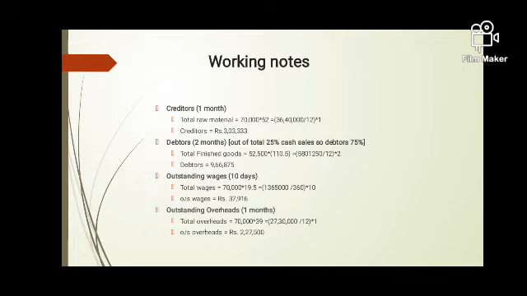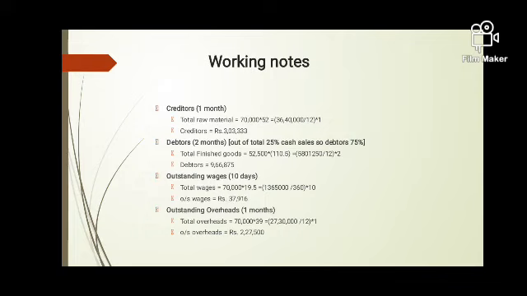Now for debtors, which is a very important calculation, 25% sales we are making on cash. So out of 70,000, only 75%, that comes to 52,500, is on credit. So these are our debtors, and we are calculating debtors based on the cost price, that comes to 110.5.